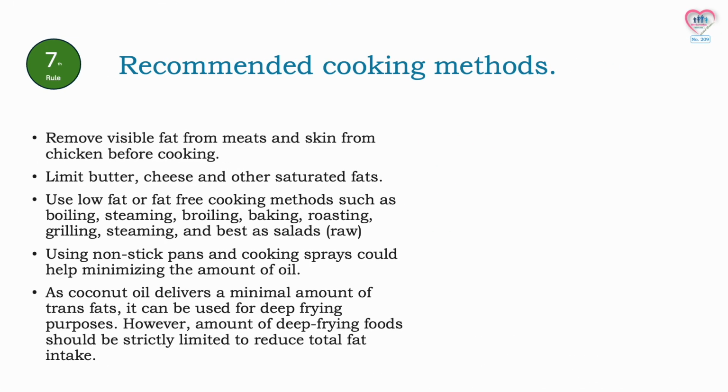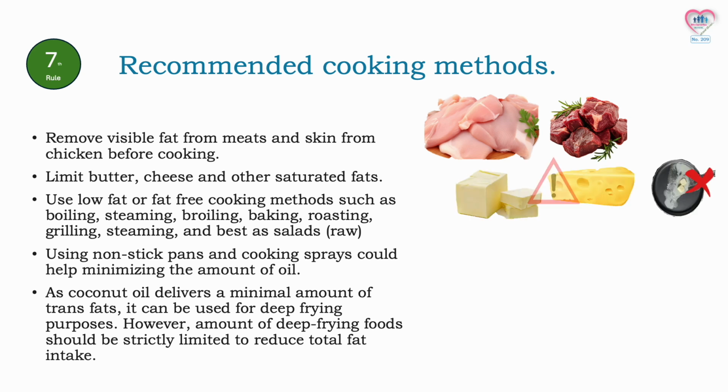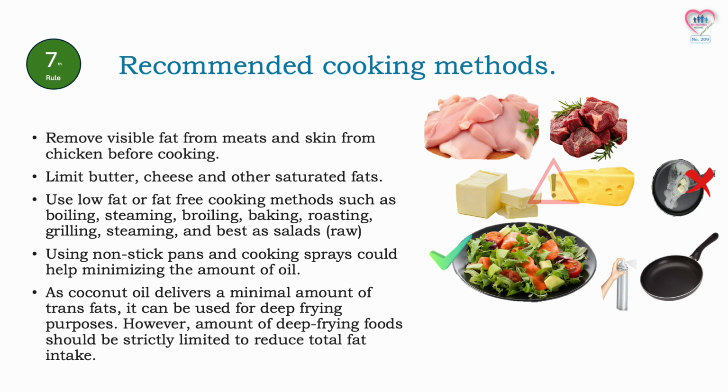The seventh or the last rule for diabetic diet is the recommended cooking methods. Remember to remove visible fat from meats and skin from chicken before cooking. Limit butter, cheese and other saturated fats. Use low-fat or fat-free cooking methods such as boiling, steaming, broiling, baking, roasting, grilling, and best as salads. Using non-stick pans and cooking sprays could help minimize the amount of oil.